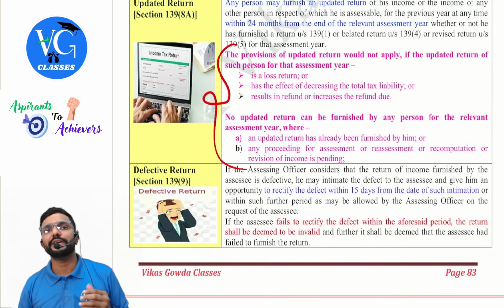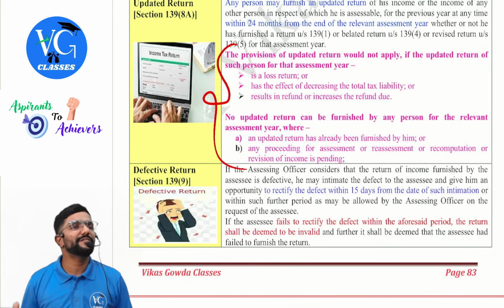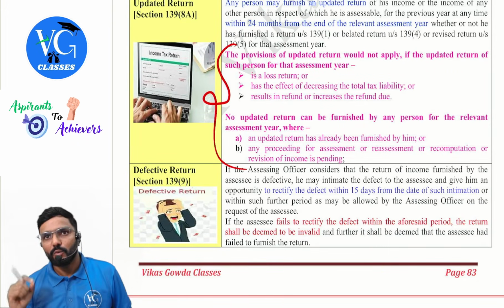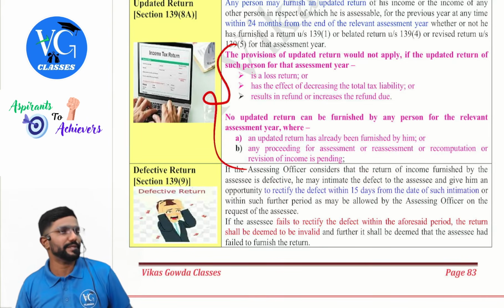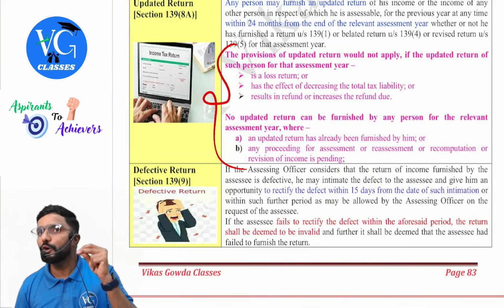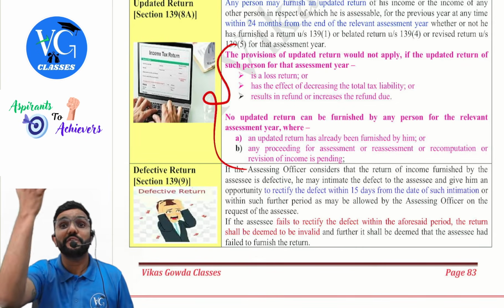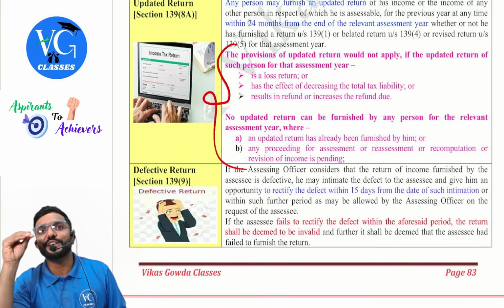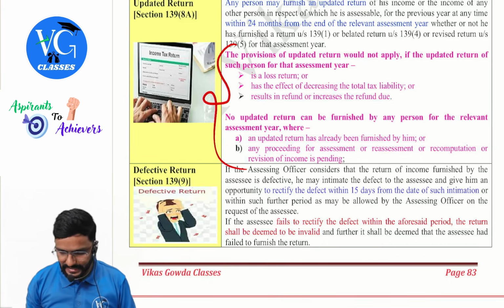Defective return. Sir, I have already filed my returns. Now there was some defect in that, which the assessing officer has identified. He will send you a notice. Once he sends a notice to you, you have to reply to that notice within 15 days. If you don't reply within 15 days or if you don't revise your returns, then it is as if you have not at all filed the returns. So the consequences will be as if you have not filed the returns, guys.